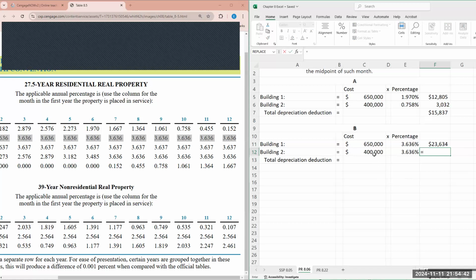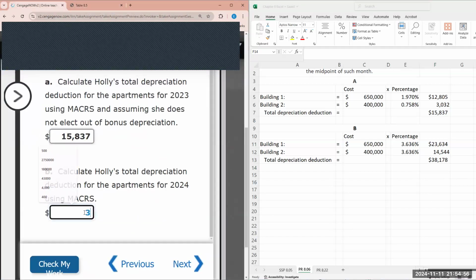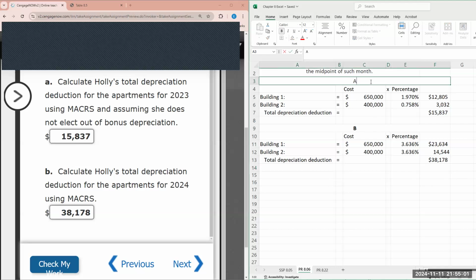And then we do the same thing for building 2. And that gives us 14,544. We add the 2. And that gives us $38,178. All right, so again, this is for the first year, 2023.